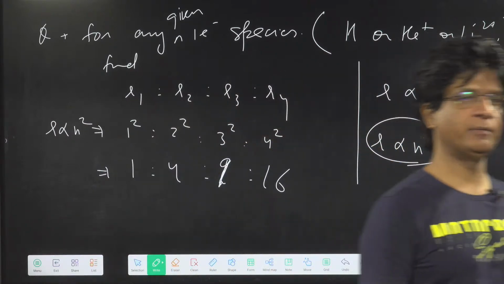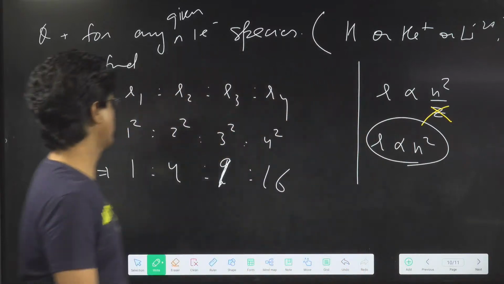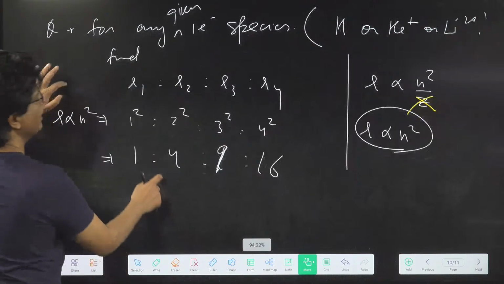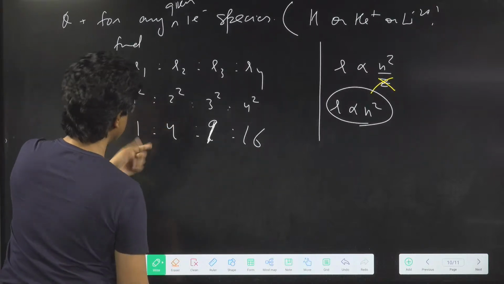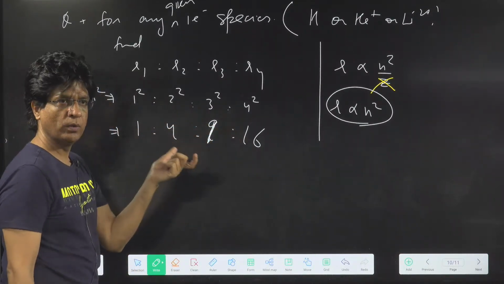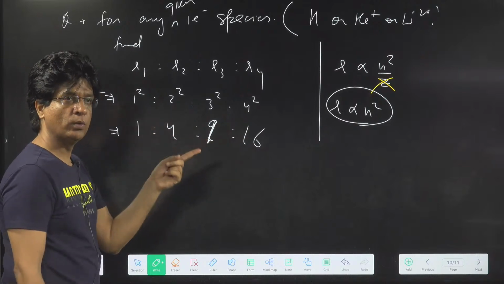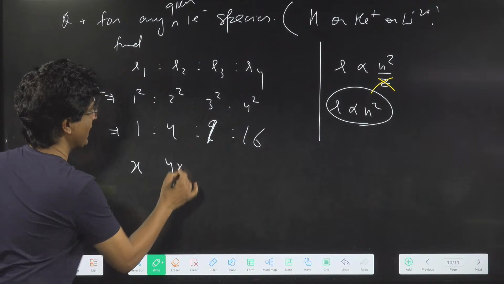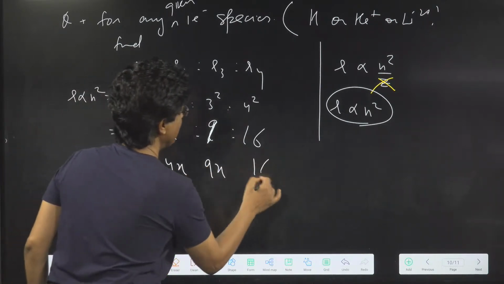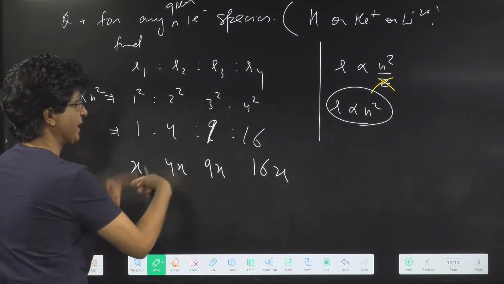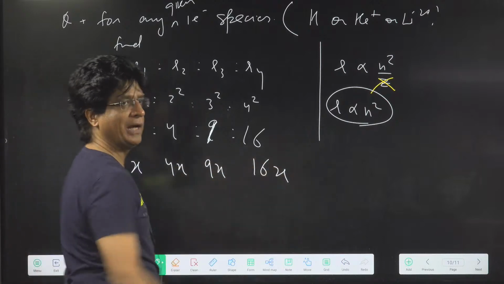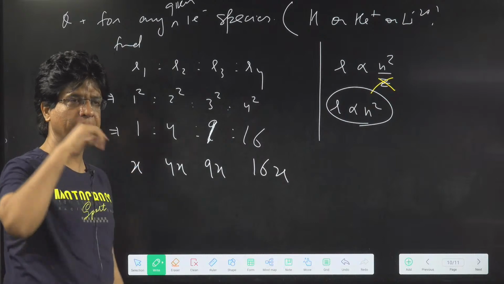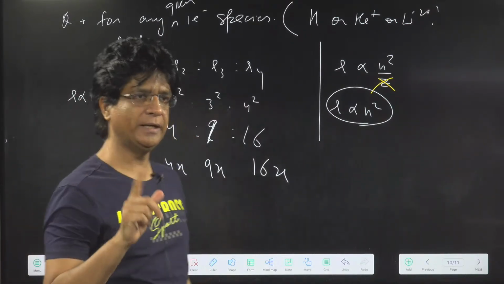Excellent. Remember that. But these are the values of the ratio, not the absolute values. So the absolute value of the radius will be maybe x, then 4x, 9x and 16x. When you take the ratio, x will cancel out and you will get the simplest possible numbers. Is that clear?